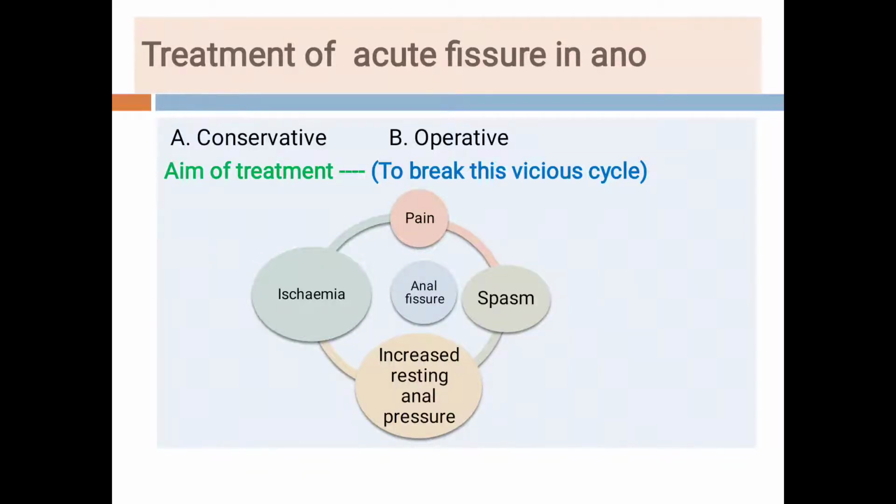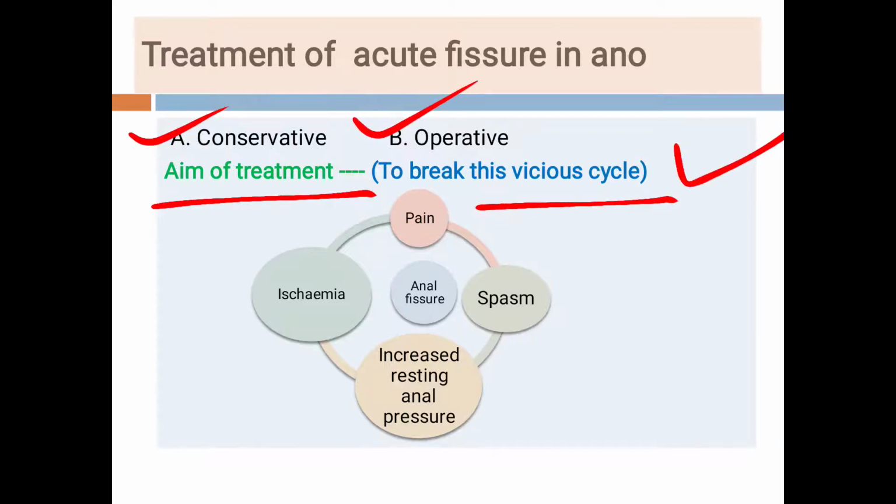Now students, the treatment of acute fissure in ano is divided into conservative line of treatment and operative treatment. Now what is the aim of the conservative line of treatment? The aim of this treatment is to break this cycle. Now what is this cycle?